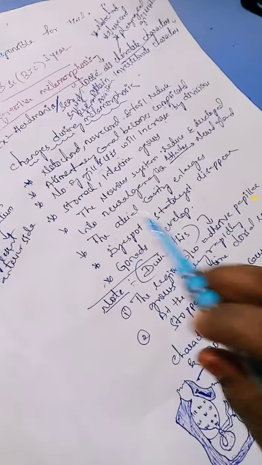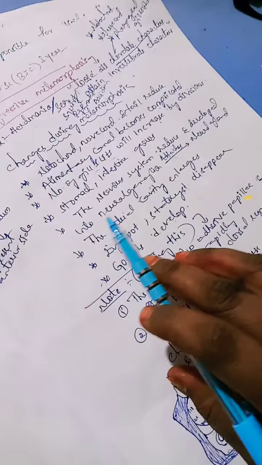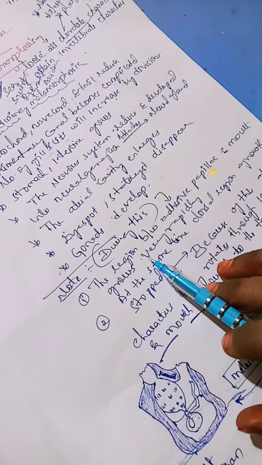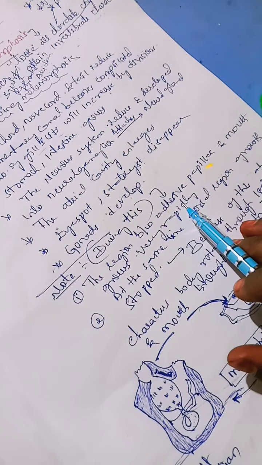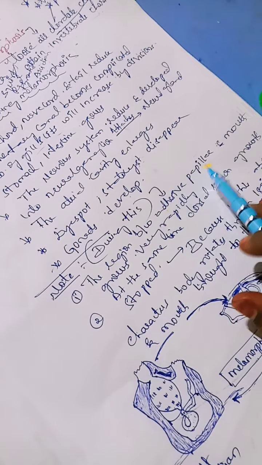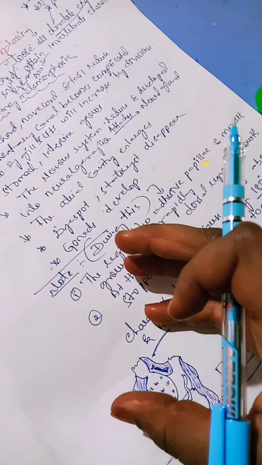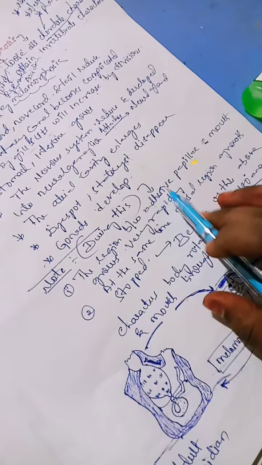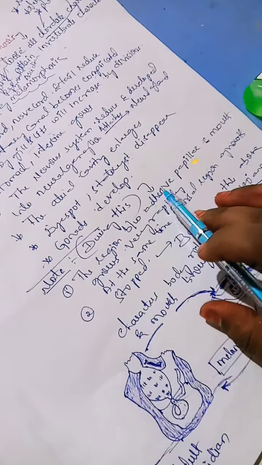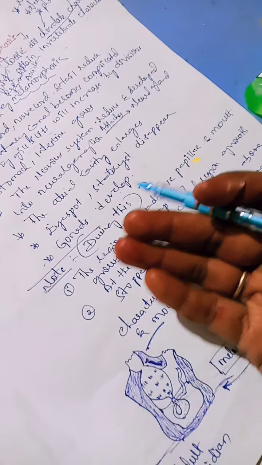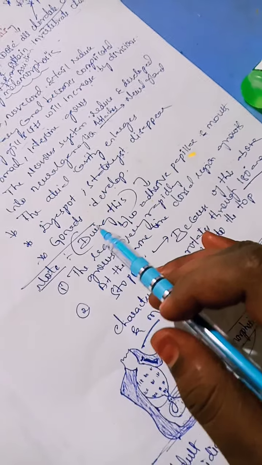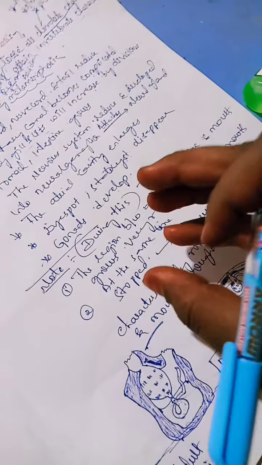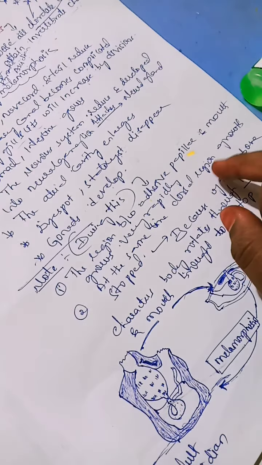Next, you have to remember one thing here. During this process, the region between the adhesive papillae, which are present at the anterior side, and the mouth grows very rapidly. The adhesive papillae and mouth are present at the anterior end, and in between these the growth is very rapid. But the dorsal region growth will be stopped.